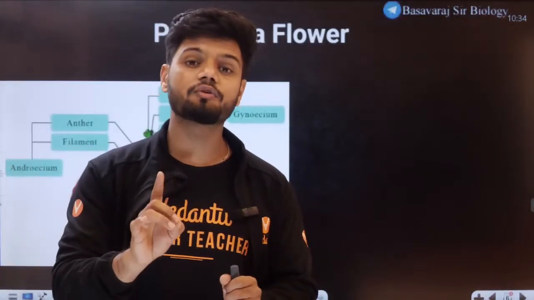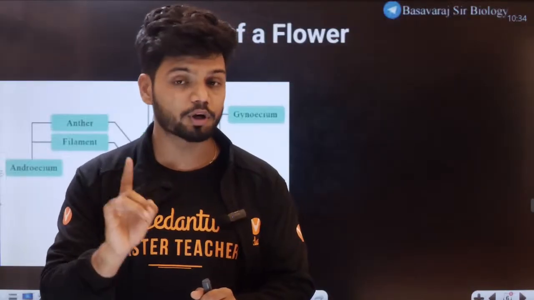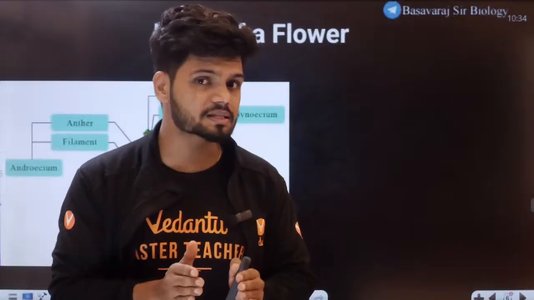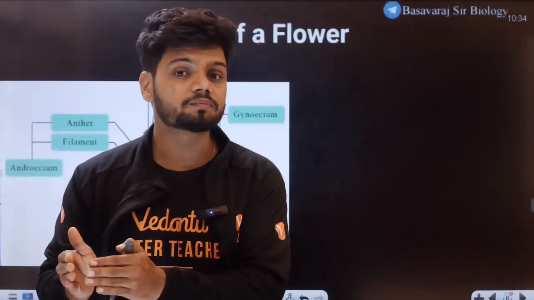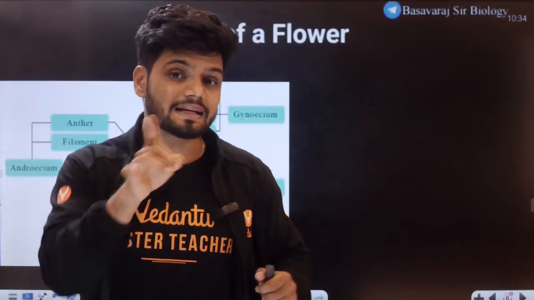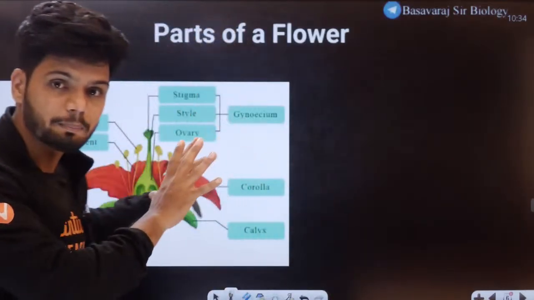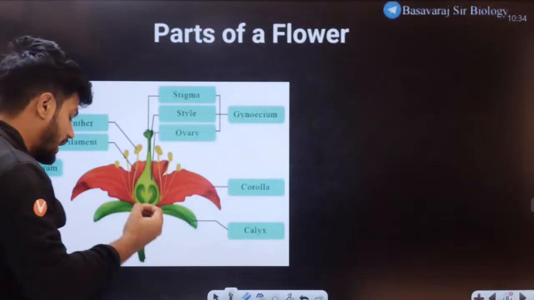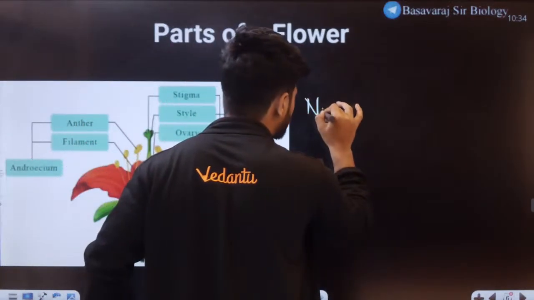See, in the case of human reproduction I taught you, there is something called the primary sex organ, the testis. Secondary sex organs are what? Ducts, glands. Secondary sex organs mean indirect involvement. The same concept applies here. In the case of a plant, there are certain organs which are non-essential.